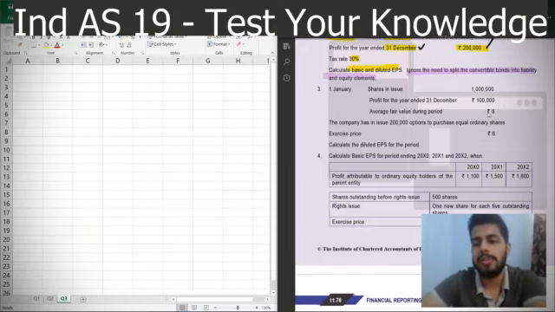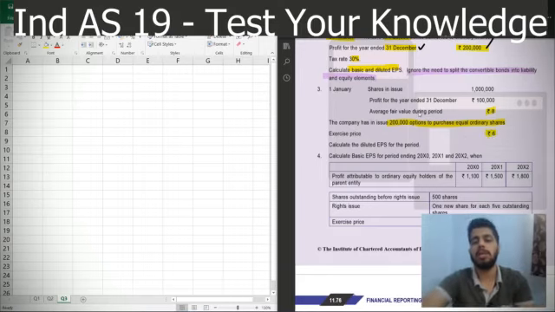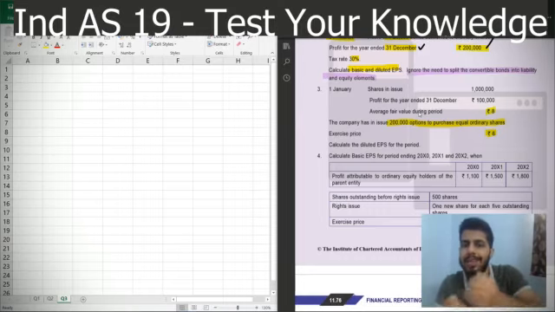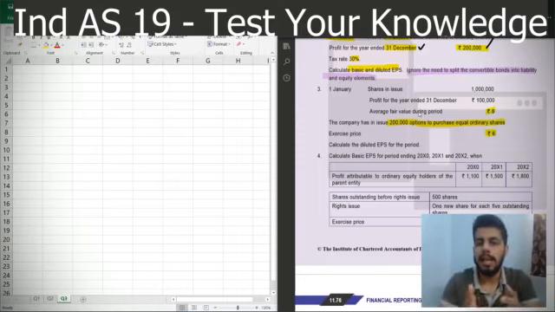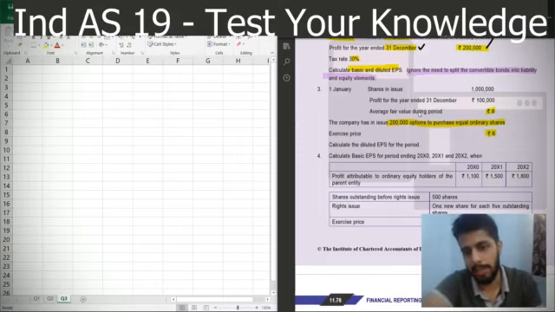And average fair value is 8 rupees. The company has in issue 2 lakh options to purchase ordinary equity shares. So there are 2 lakh options outstanding which have the exercise price of 6 rupees. That means that the shareholders can get 2 lakh additional shares for 6 rupees, whereas the fair value is 8 rupees, right? So they are getting a cheaper deal.